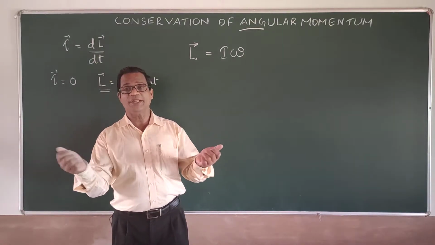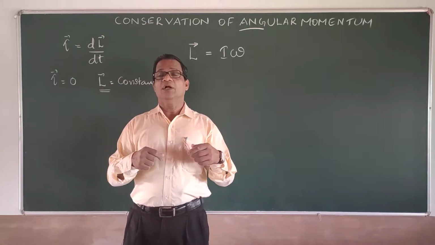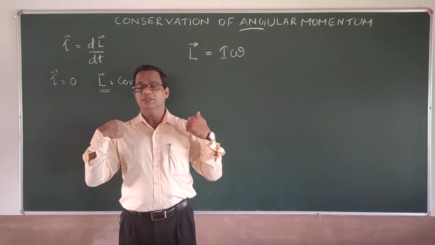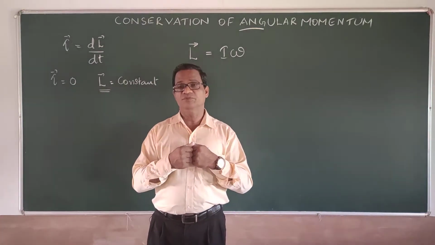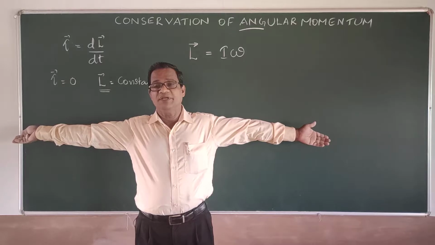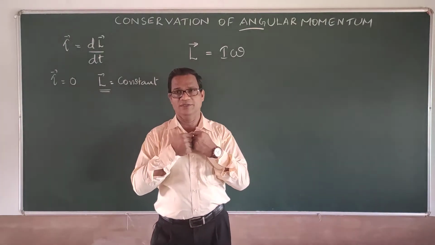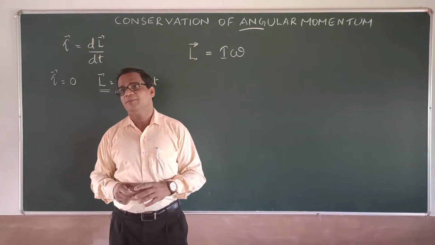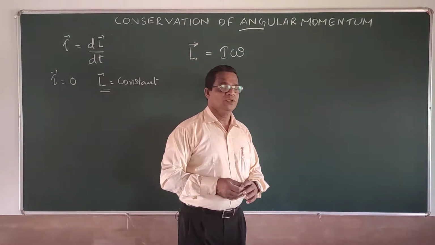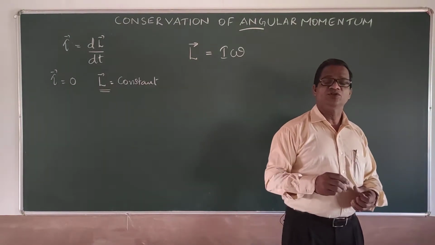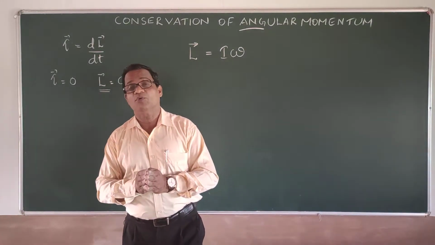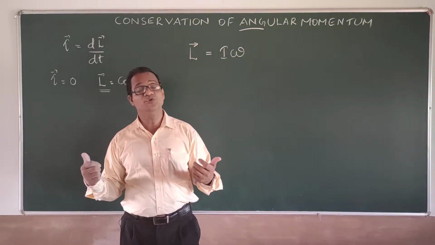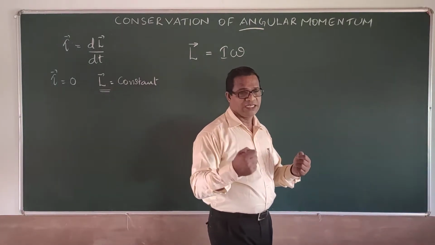As he or she is rotating on one toe, he or she will be trying to control the speed of rotation by moving the hands away and towards the body. It's a very beautiful dance form. You can Google and watch that dance form and see how angular momentum conservation is applied beautifully in ballet.